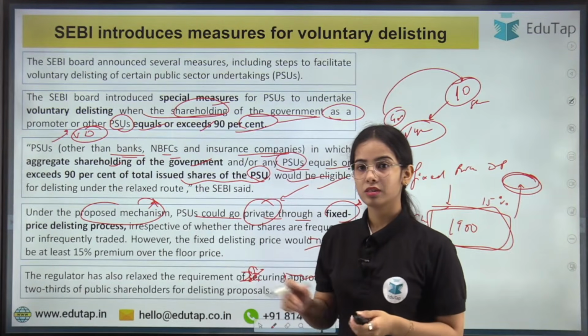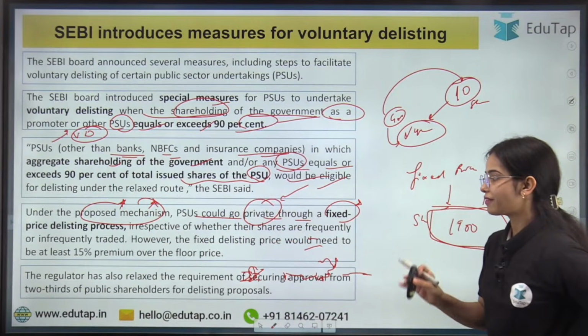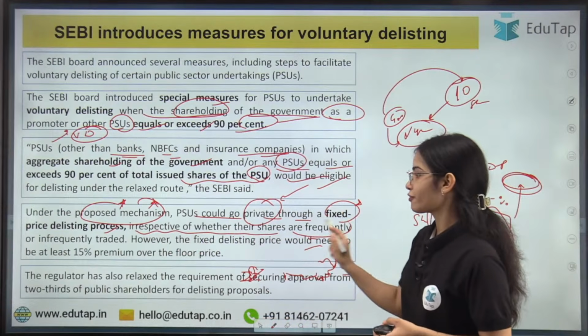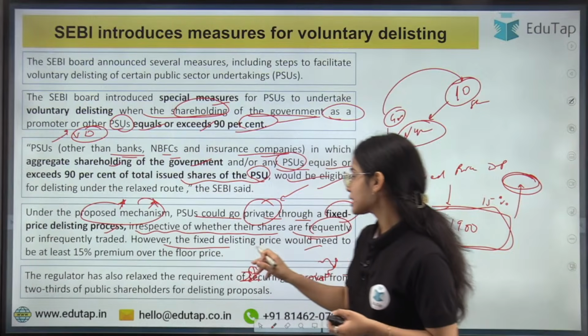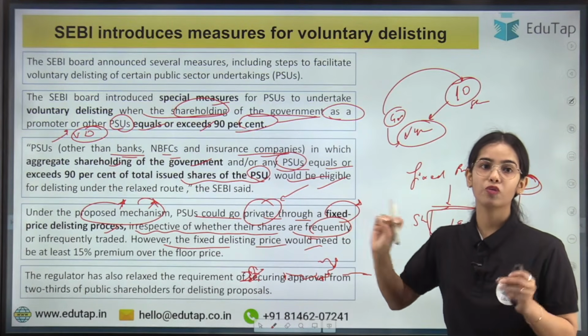Yes. So here, under the proposed mechanism, PSUs could go private through a fixed price delisting process irrespective of whether the shares are frequently traded in the stock market or not. However, the fixed delisting price would need to be at least a 15% premium over the floor price.